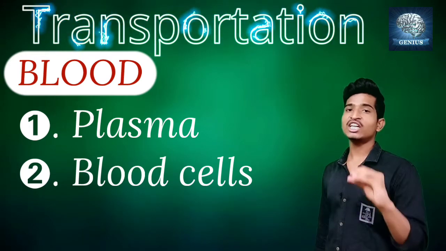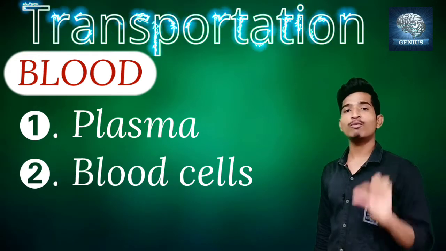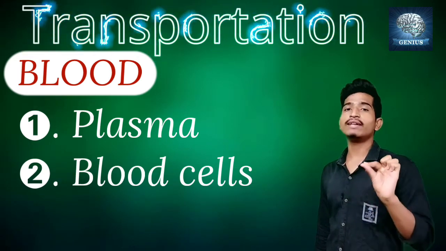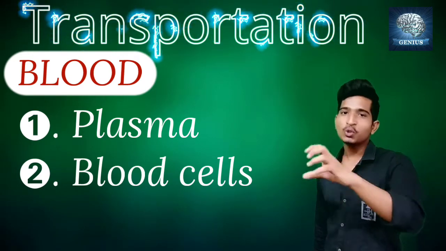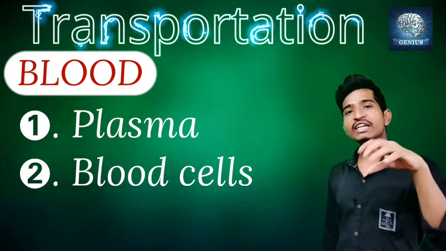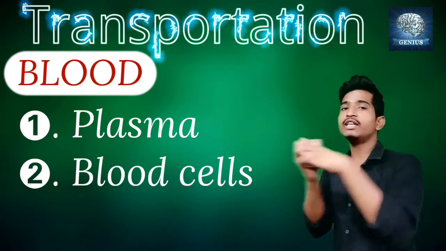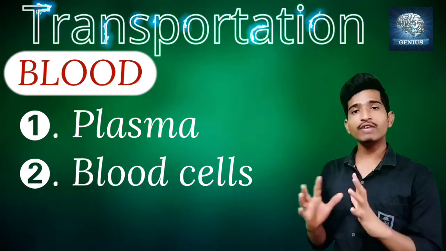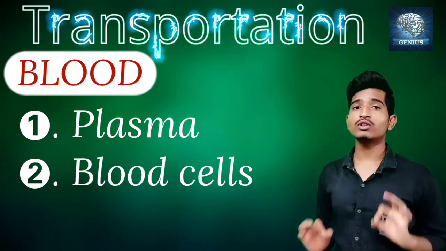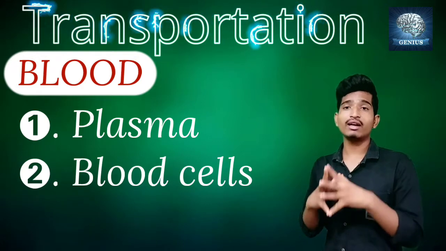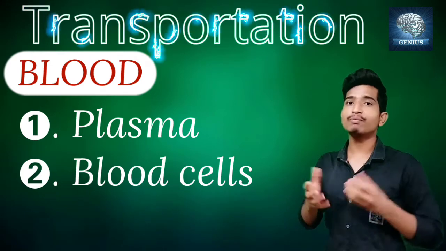Then we moved on to the blood cells: RBCs, WBCs and platelets. The RBCs contain hemoglobin. This hemoglobin binds with oxygen because it has a high affinity to attract oxygen. It binds with the oxygen and transports it to every part of the body. Then we discussed the WBCs. These WBCs lack hemoglobin, so they have no color. They defend against germs, fight against the germs, and build up the immune system.